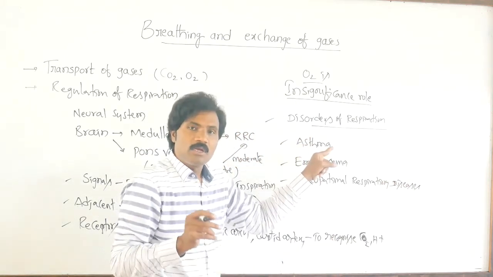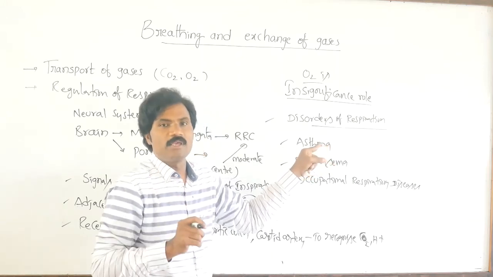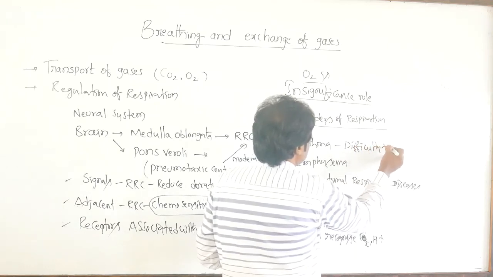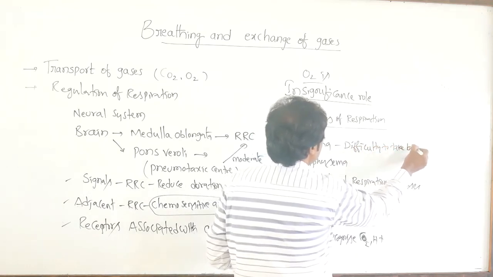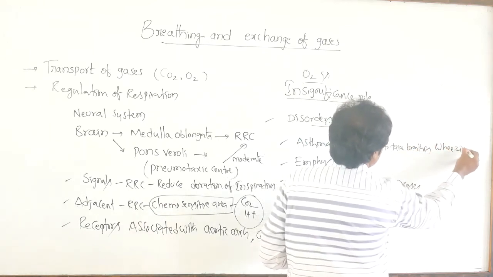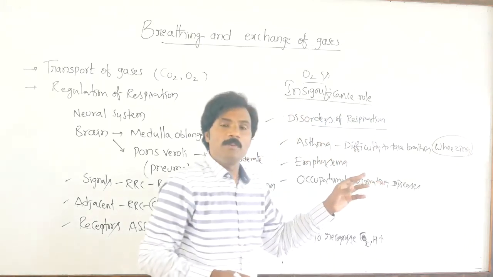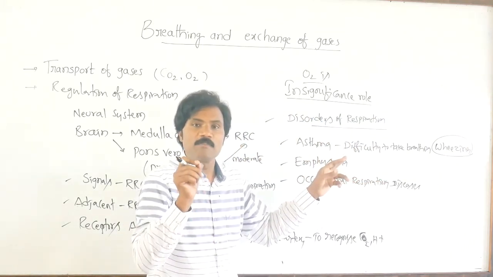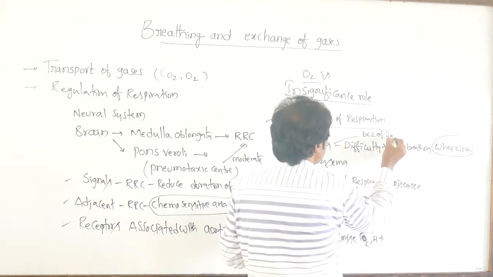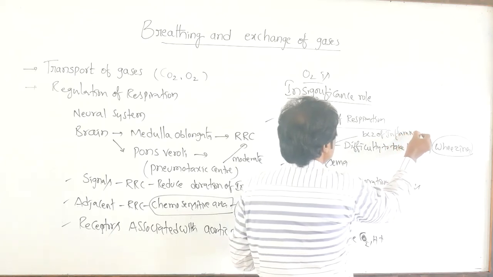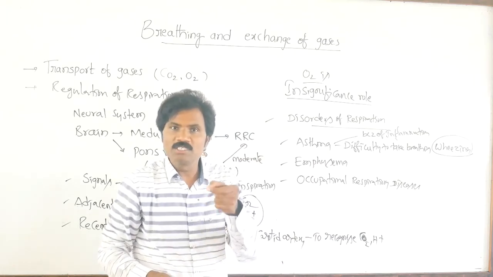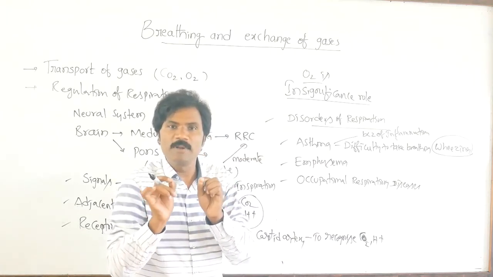In asthma, it is very difficult to take the breathing, so there is difficulty in breathing and wheezing takes place. Why? Because of inflammation of bronchi and bronchioles, which is most important. Many times they ask inflammation of the lungs, alveoli or trachea, but no, it is inflammation of bronchi and bronchioles.